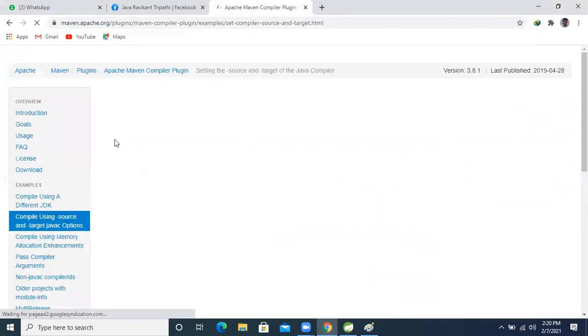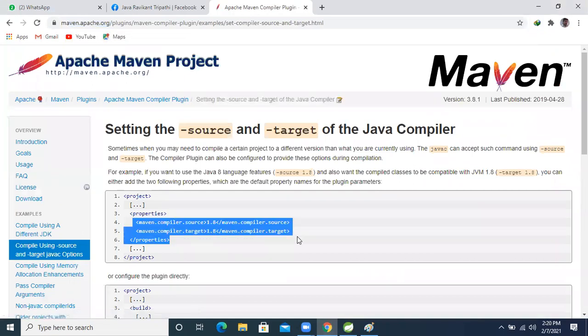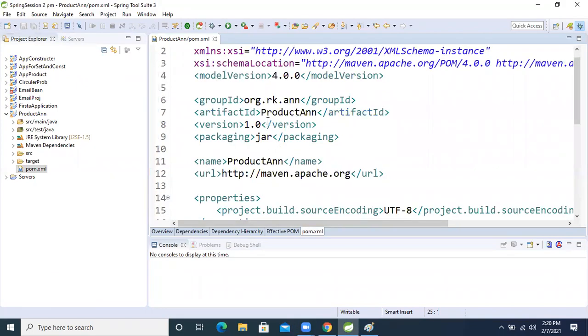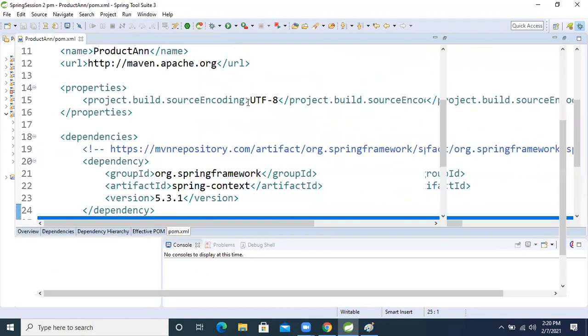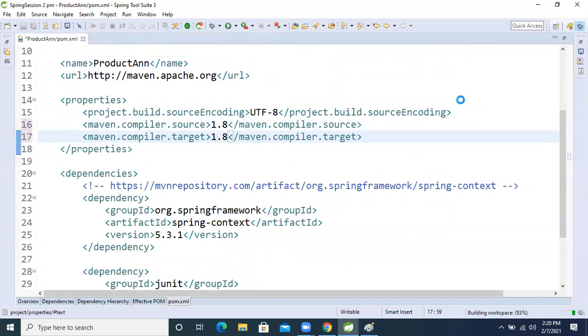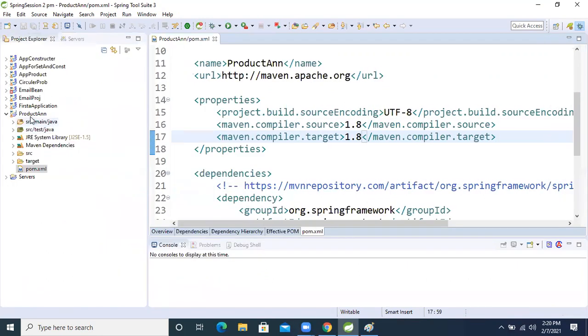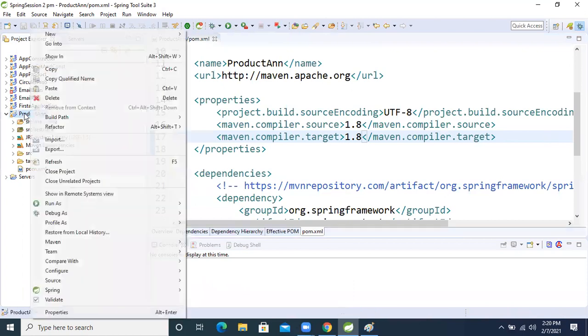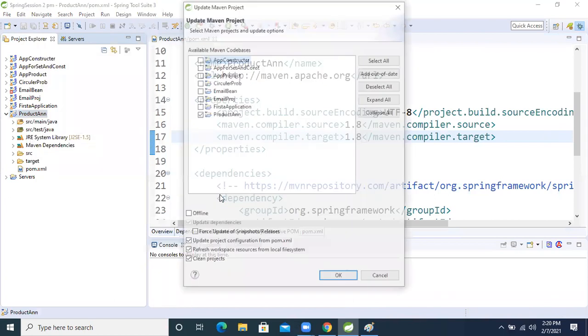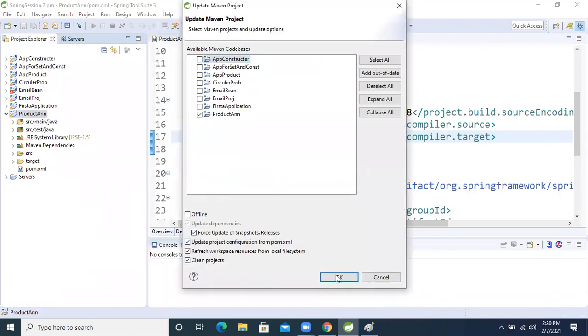We will search for the Maven compiler, copy this tag, and paste it inside the properties tag. After pasting that, right click on the project, go inside Maven, and update the project, forcefully.